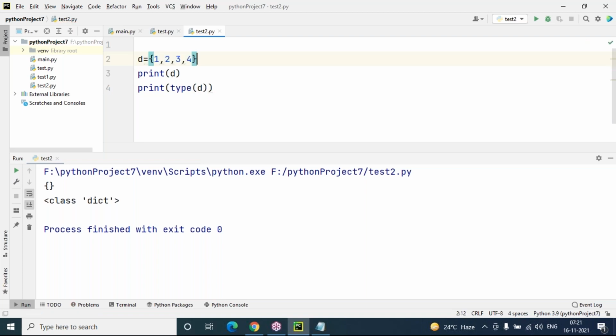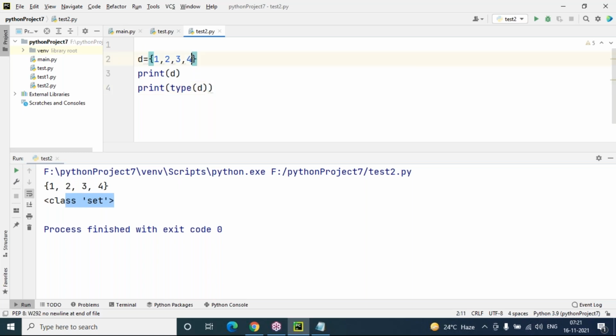Is this a dictionary now? No, it will not be treated as a dictionary because these are only items. When we give these values inside curly brackets, it will be treated as a set. Now you can see set elements 1, 2, 3, 4, but it's not a dictionary.